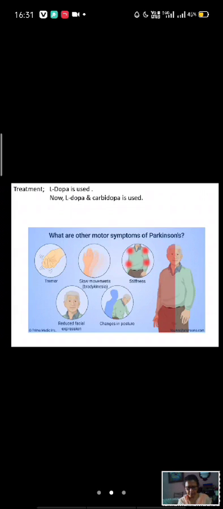Gait, how was the gait? Abhishek? Ma'am, fast walking, small steps. Small steps, yes. First, very fast walking and turn around. And what else? Forward bending, he bends forward.